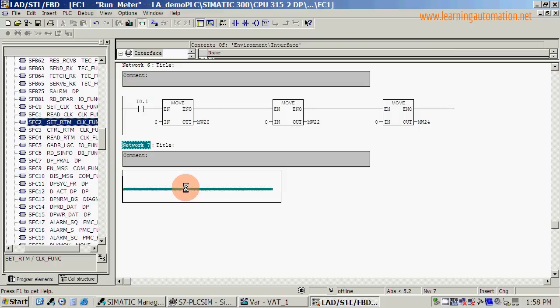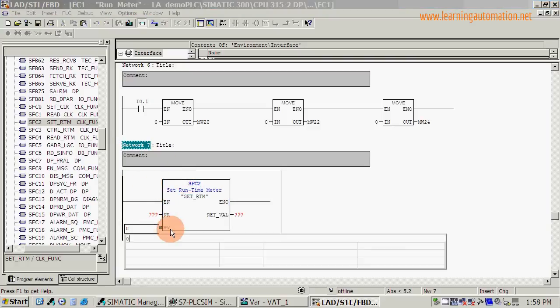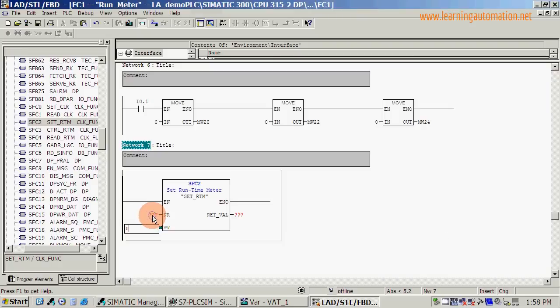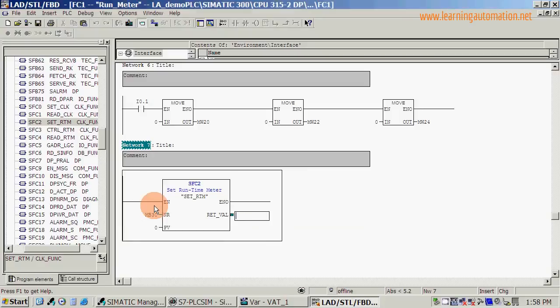So this is basically going to give our runtime meter a set value of 0. Our runtime meter we're going to store in memory byte 30, and this is going to be enabled when we have our reset signal, which we've previously set as input 0.1.